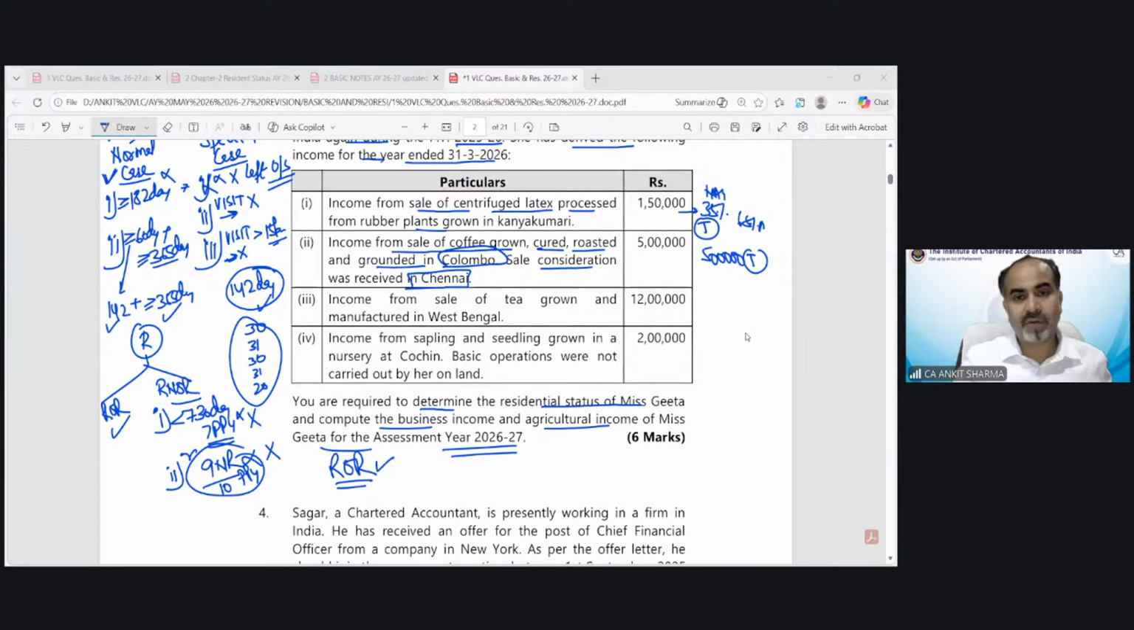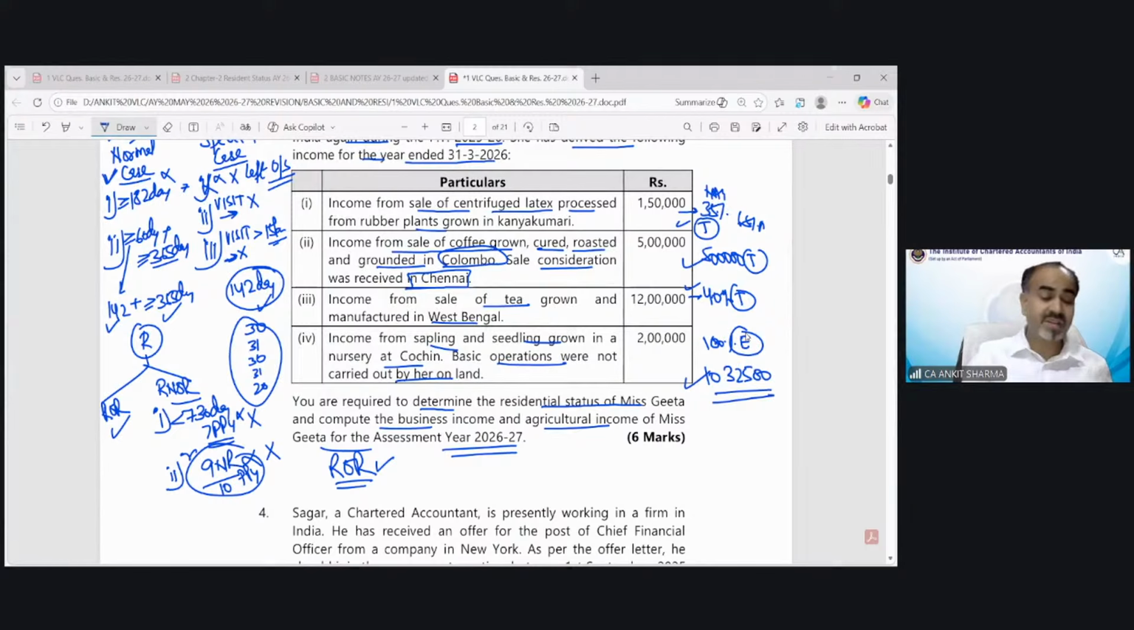Now, in case of sale of tea grown and manufactured in West Bengal, 40% is going to be taxed. You can calculate it. And income from saplings and seedlings grown in a nursery at Cochin. Basic operations were not carried out by her on land. Still, nursery operation income is 100% agricultural income, 100% exempt. So this 35%, this 5 lakh, and this 40% is going to be taxed. That would be 1032500.